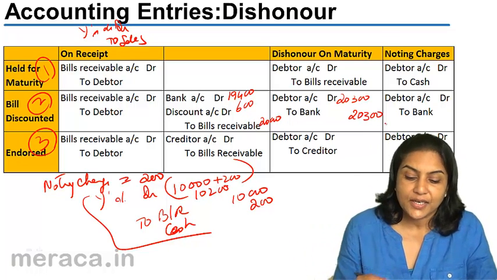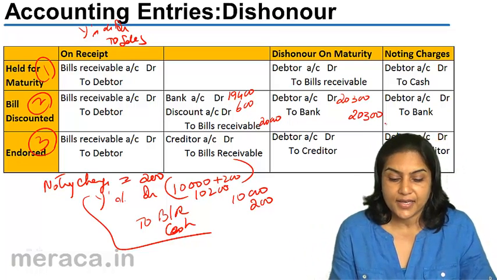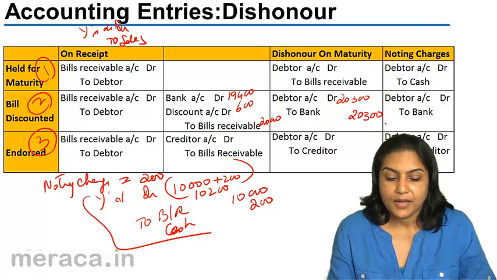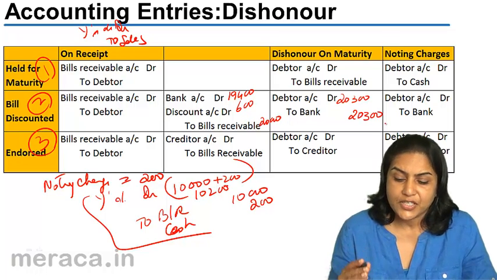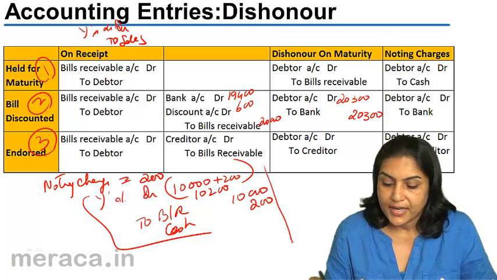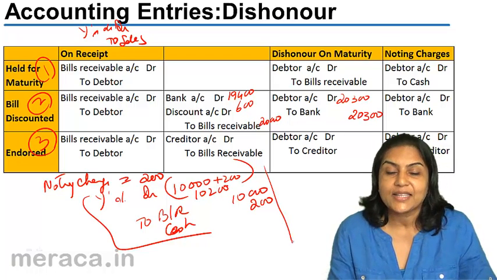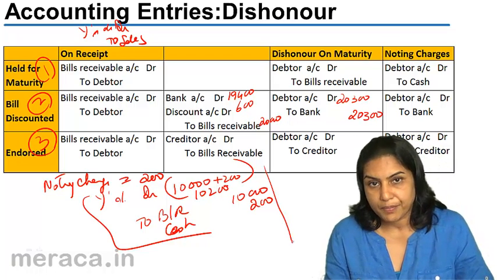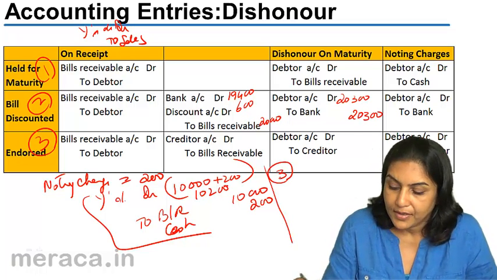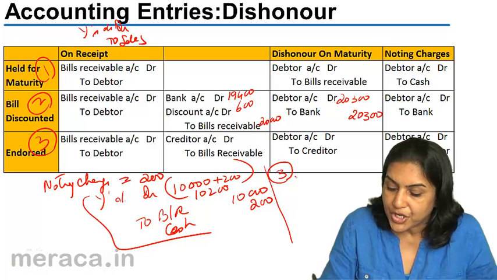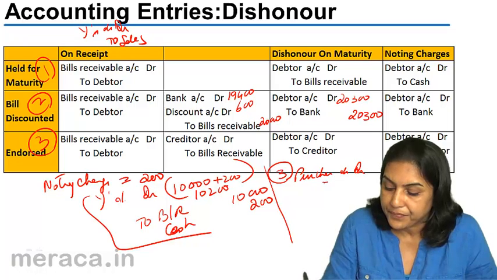Let us come to the third case. In the third case, the bill is endorsed. Let us say X transfers this bill to Z. In that case, the entry would be Z's account debit to bills receivable. Let us say in this third case, X had purchased goods from Z. Purchase account debit to Z, an amount of 20,000.